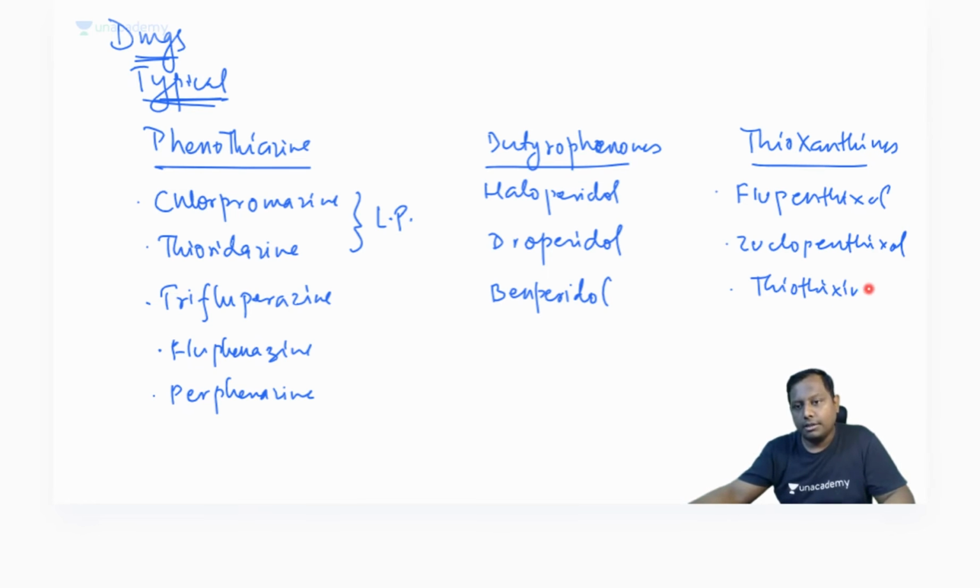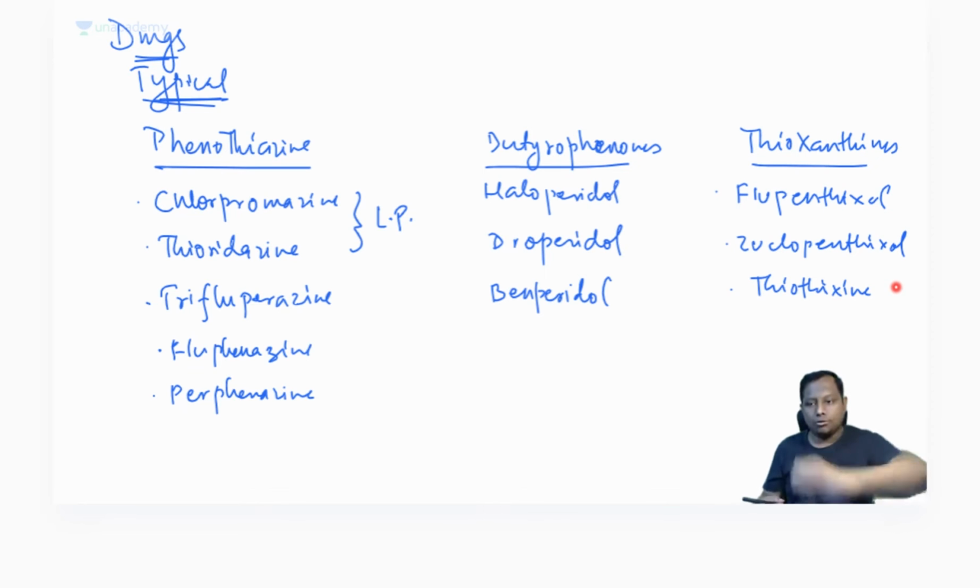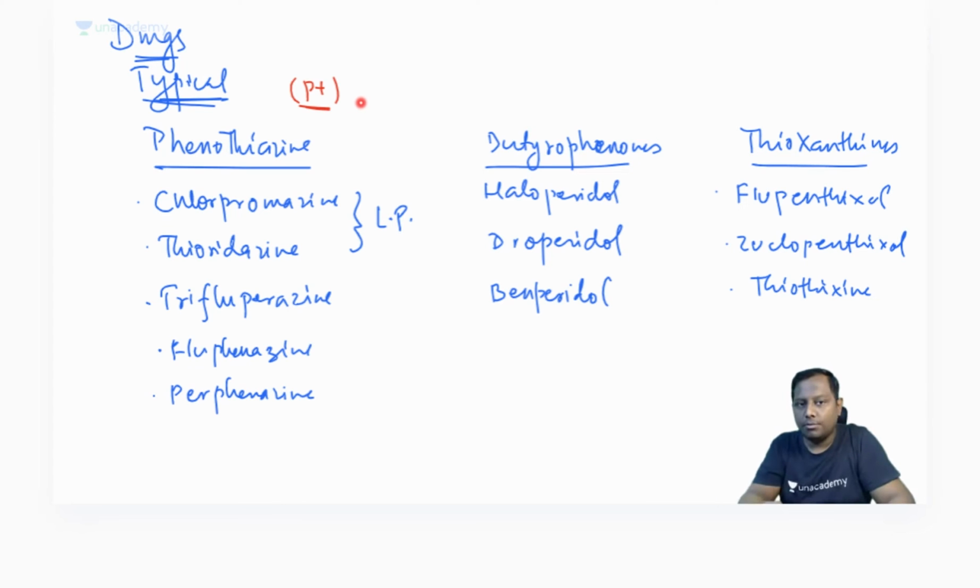If you are sitting in your examination or viva and the examiner asks you a question, how can you remember this? Let me give you a very simple way to remember. Phenothiazine, PT. PT sounds like patient, because whenever you write a case history, you write patient as PT, a 25-year-old PT. So if you have to do a CT scan of the patient, you will ask where to do it. I will say Tri-Fluor-Per.